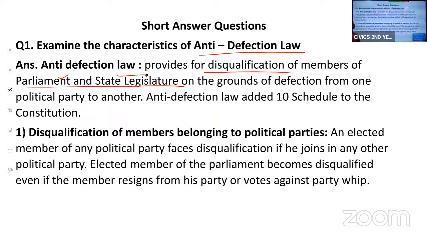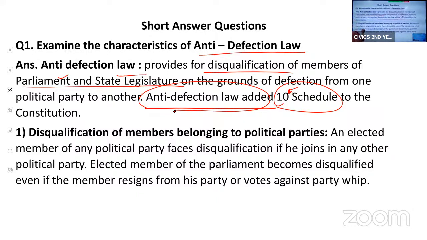This anti-defection law is added in the 10th schedule of the Constitution. The 10th schedule deals with the anti-defection law, on what grounds a member of parliament or a member of state legislature can be disqualified. Okay, so let us see.